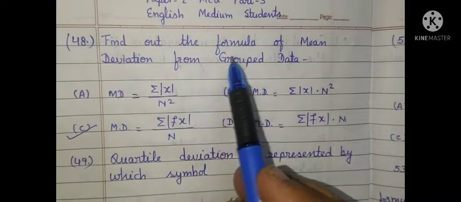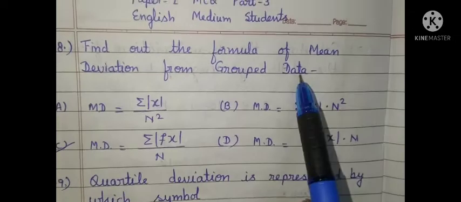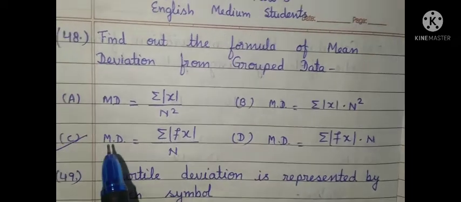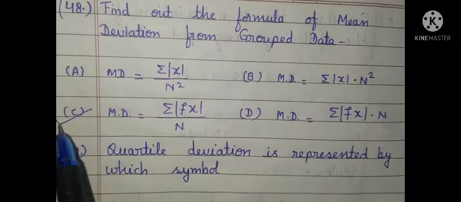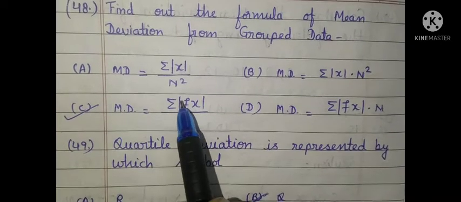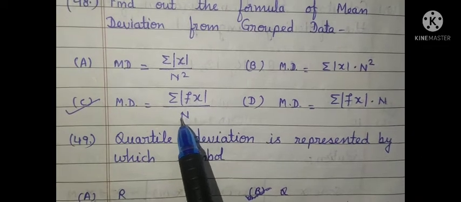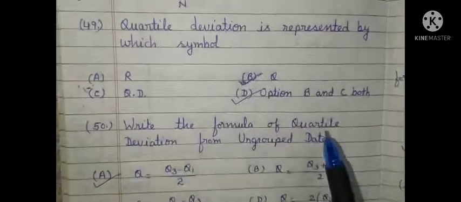Find out the formula of mean deviation from grouped data. The correct option is option C. The formula is MD is equal to summation within bars fx divided by n.